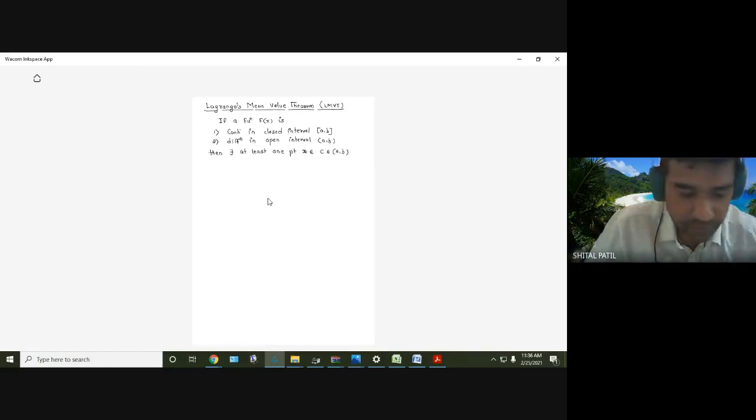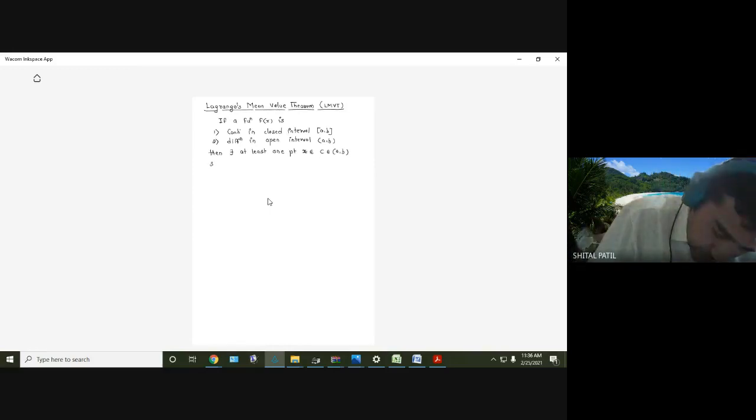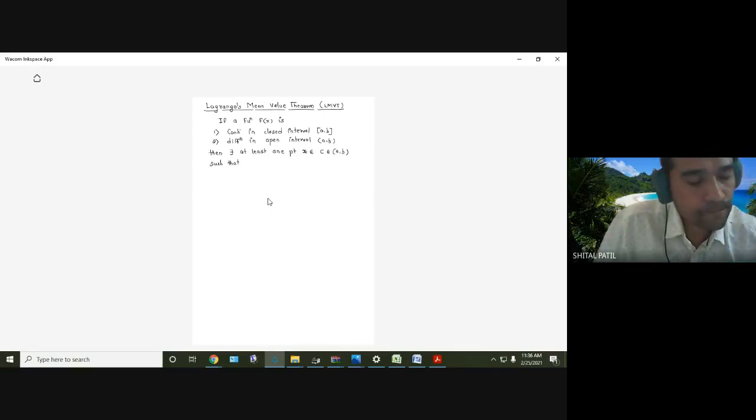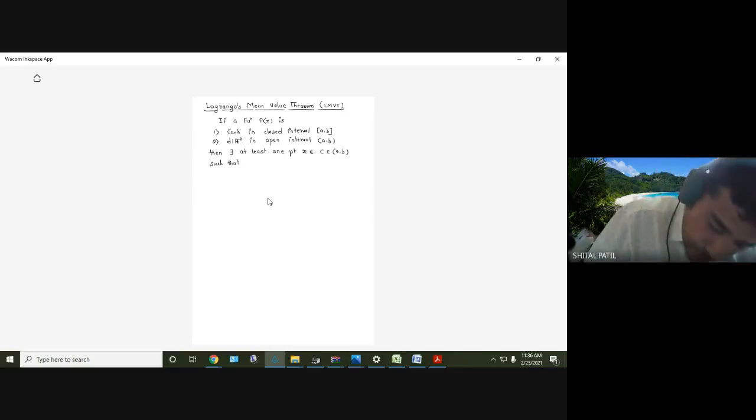You can write it either way. Such that f dash of C equal to f of B minus f of A divided by B minus A. Right?